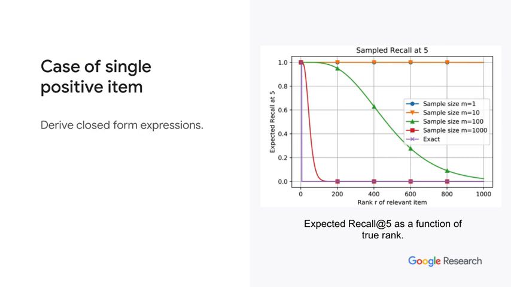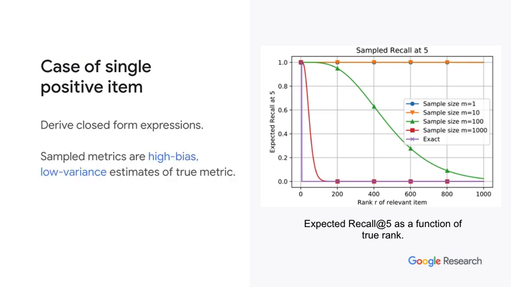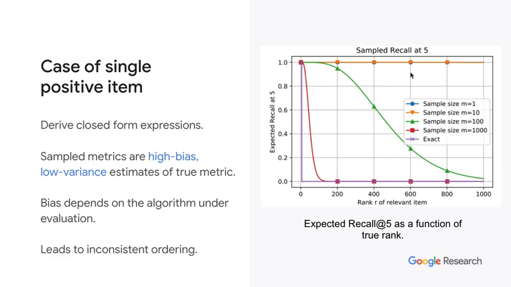In the case where there is a single positive item per user, we can derive closed-form expressions for the expected metrics. This is illustrated here for recall at 5. The exact metric, in purple, assigns positive value to the top 5 ranks only, by definition. Under sampling, the expected recall has a smoother decay, which becomes worse with fewer samples. Because the bias depends on the distribution of positive ranks, the overall bias depends on the algorithm being evaluated. This explains why the ordering is in general inconsistent under sampling.